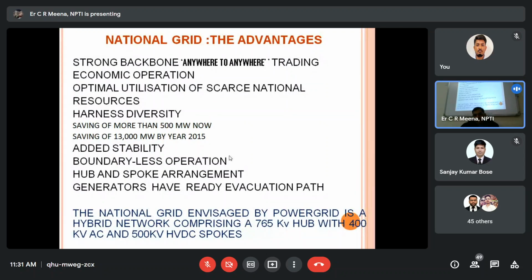Economic operation means there are fewer constraints on operation between one region and another. Okay, it harnesses diversity and adds stability to the grid. After 31 July 2012, the grid has not failed till today. Boundary-less operation has become possible. Generators have a ready evacuation path. The national grid envisaged by Power Grid is a hybrid network.